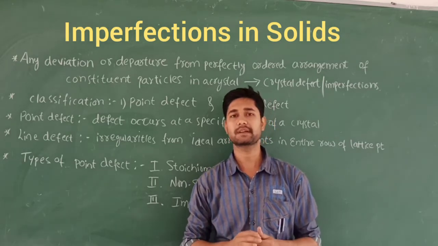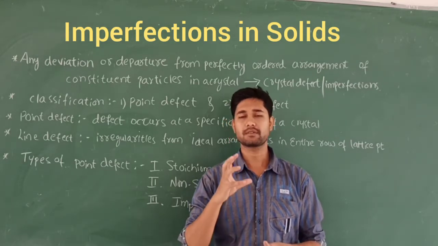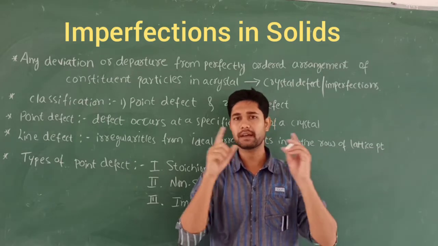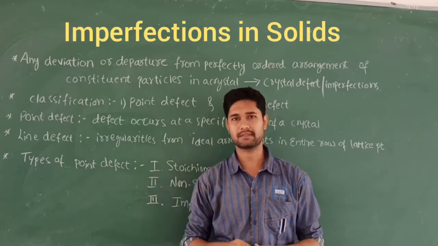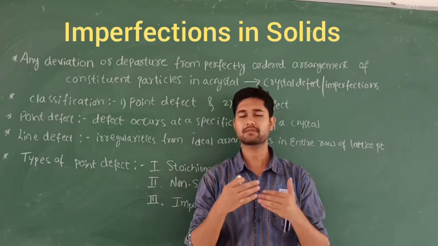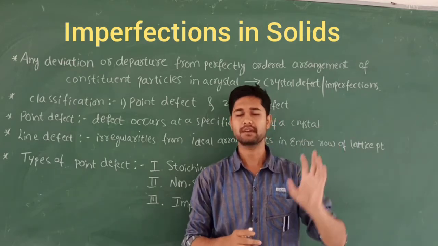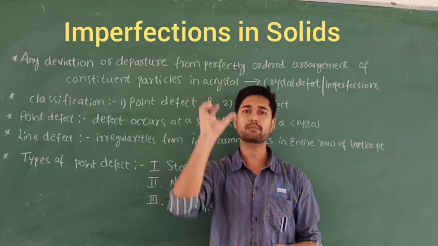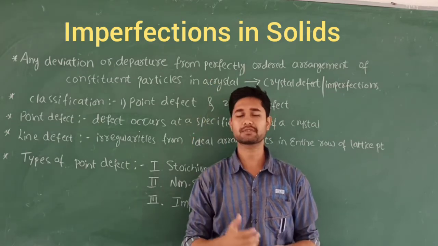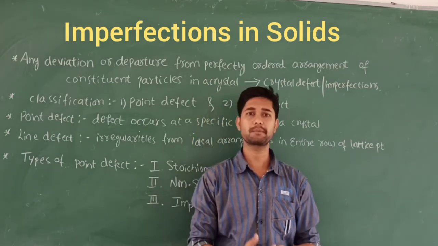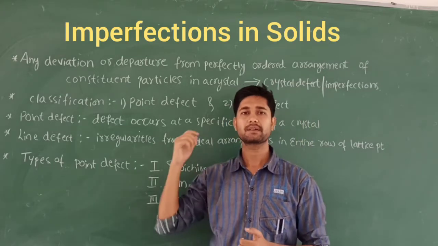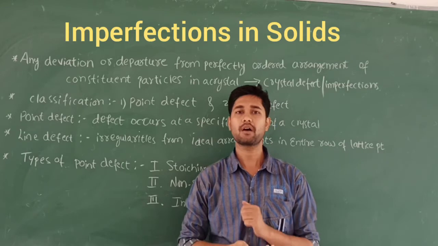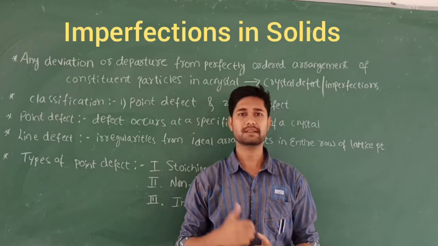Why are they not perfect, or why do we use the word imperfect? Due to the reason that some of the constituent particles, which are arranged in a systematic row, undergo dislocation. It means they move from their normal position and occupy some other positions, due to impurities. That's why we study the topic of imperfections in solids, and how it happens.